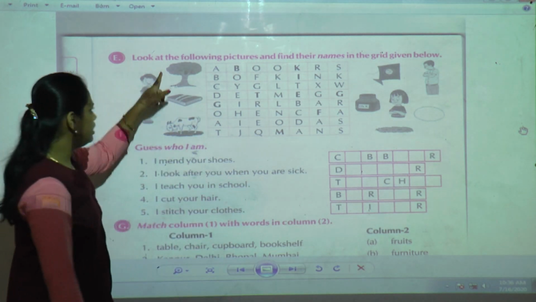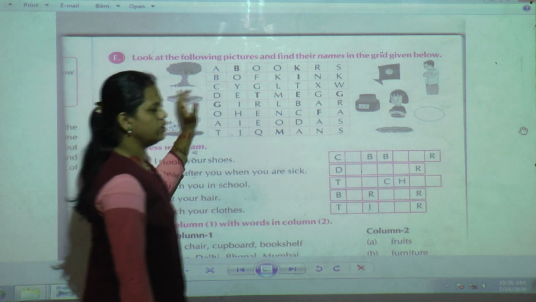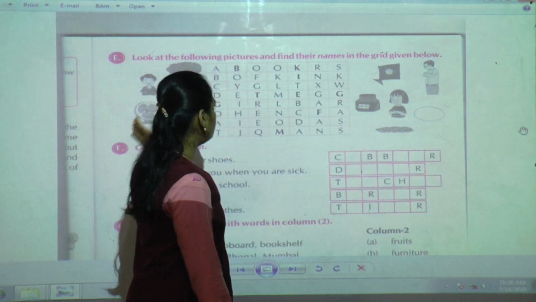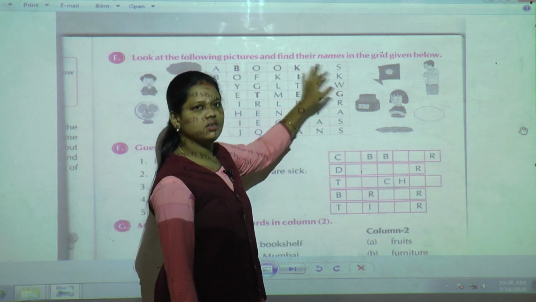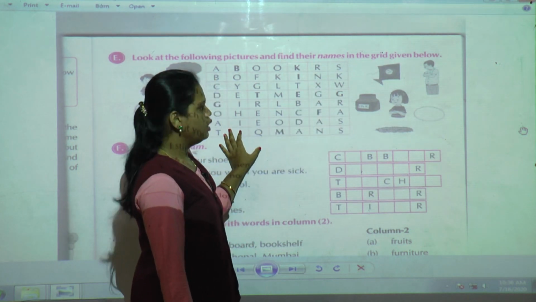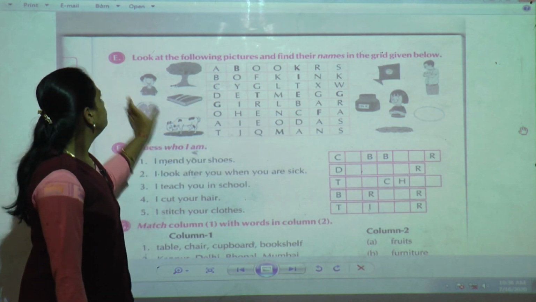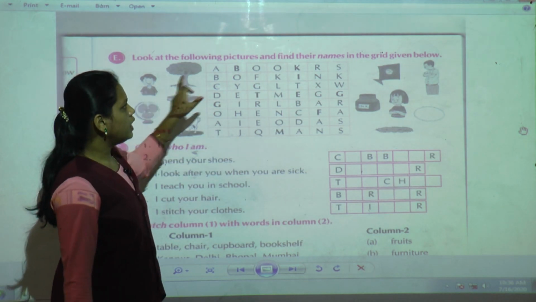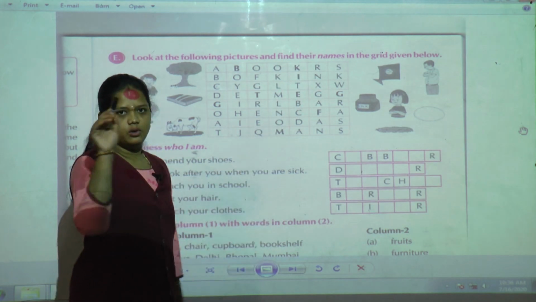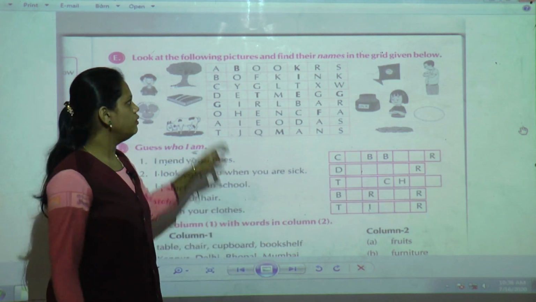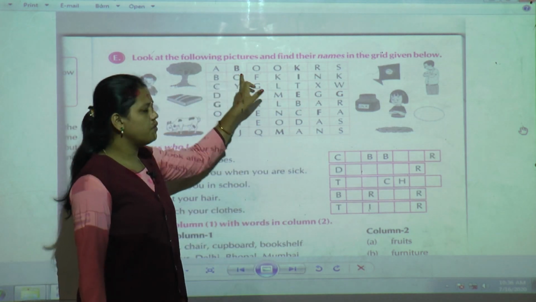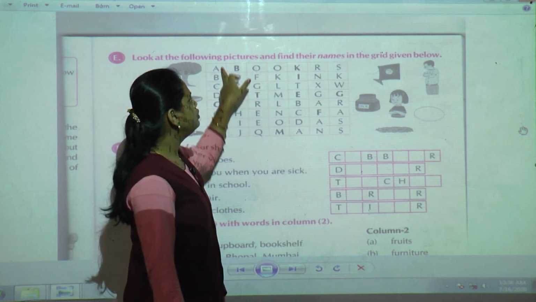Now you can see the different pictures are given on both sides, and in the middle you can see a grid. Letters are there in this grid. So what we have to do? We have to find out the words in the grid given below, means we have to join these words. With the help of this picture we can find out the words and we have to join them.